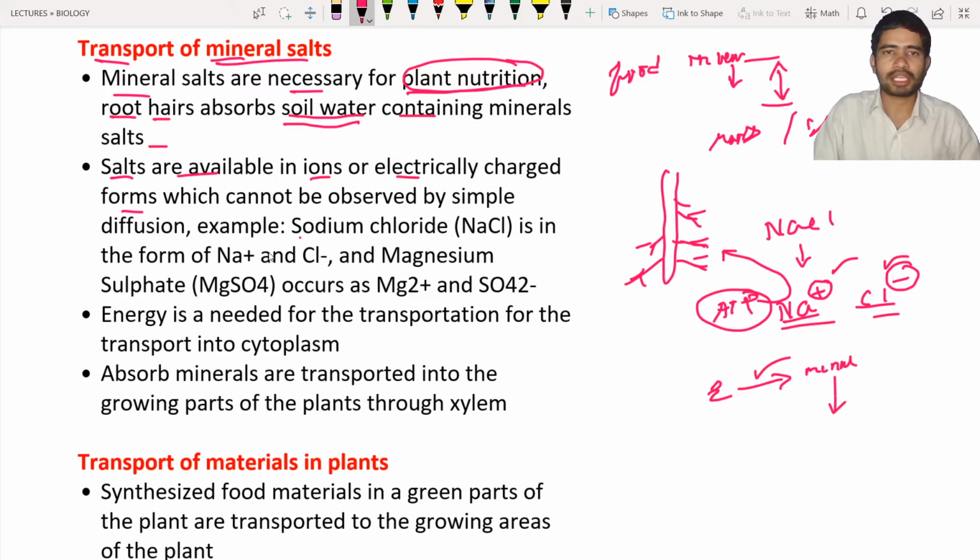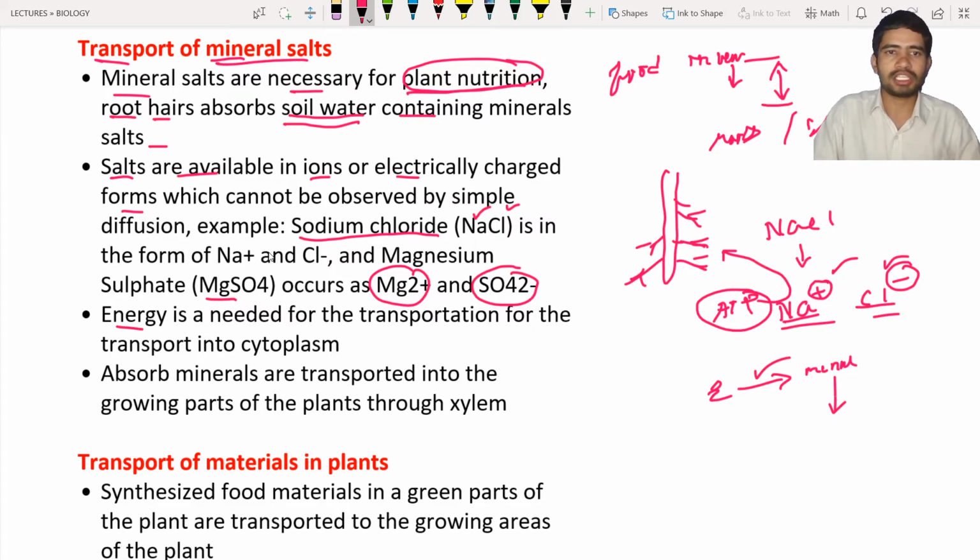So if you take the example sodium chloride, it is nothing but NaCl. It contains Na+ and Cl-. And magnesium sulphate contains Mg2+ and also SO4 2-. So these are the charged particles.